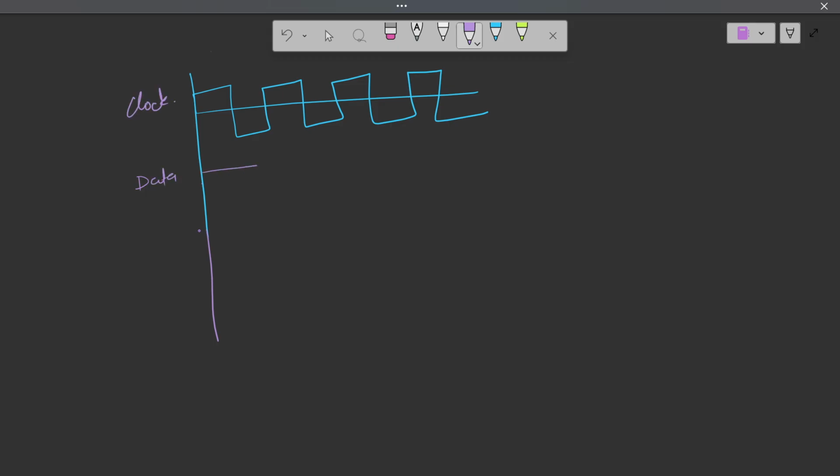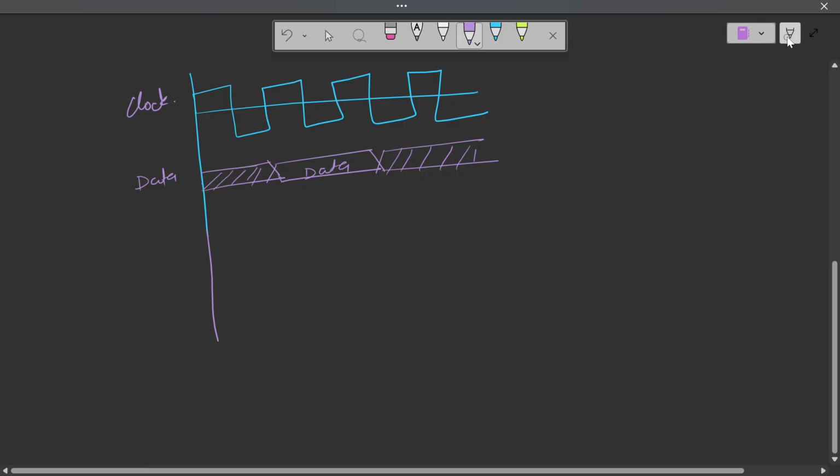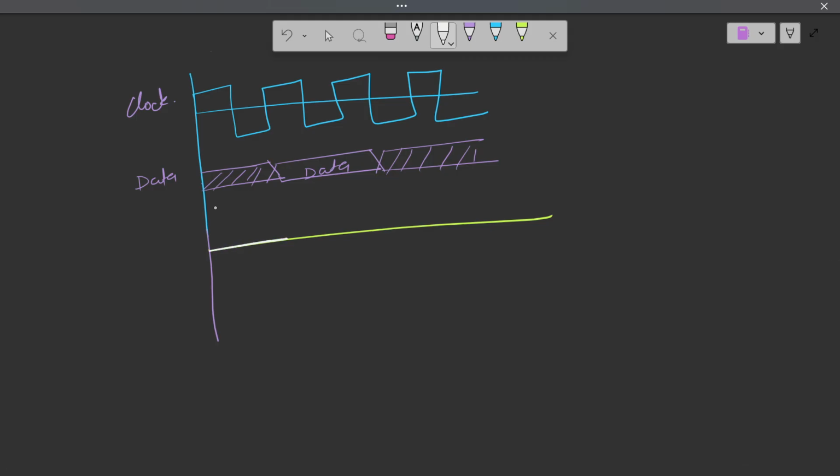We are having data which starts from over here and goes up to here. This is our data. Next, we are having the valid signal. When valid will be asserted, because at this point we have started receiving the data, valid will be high throughout all this.